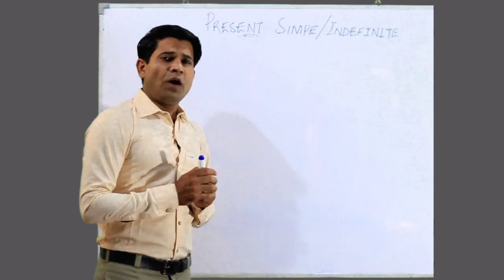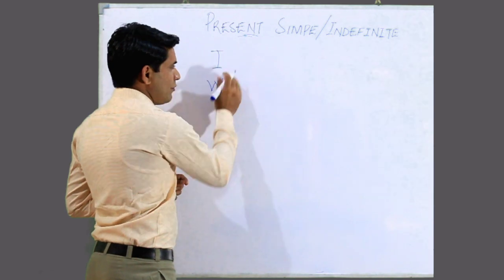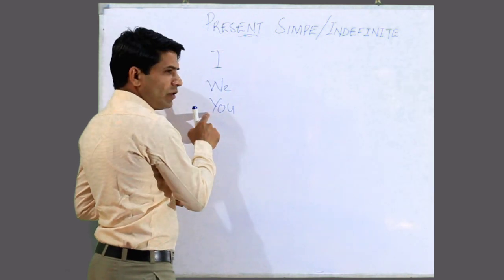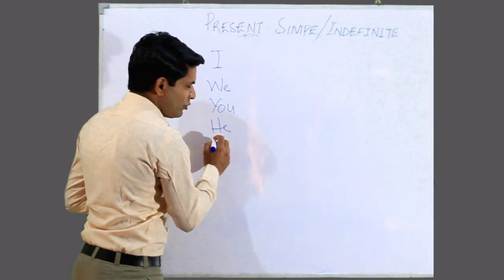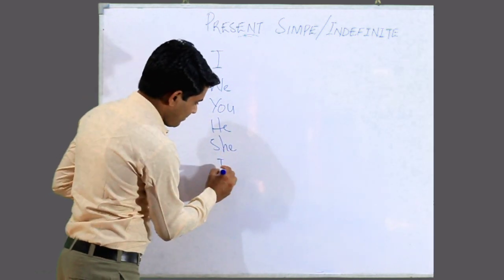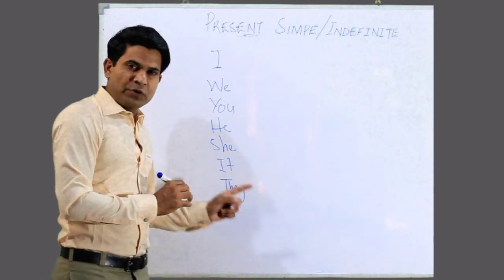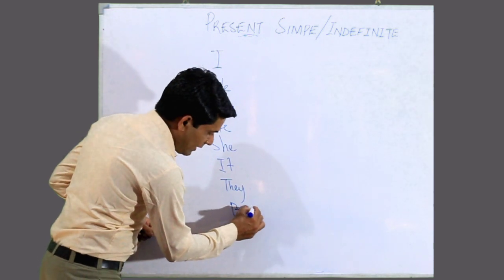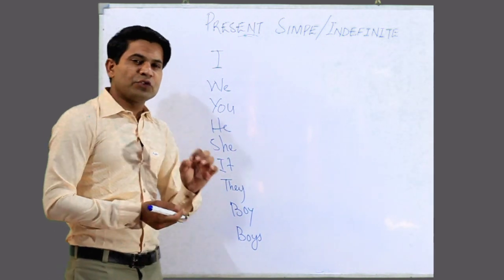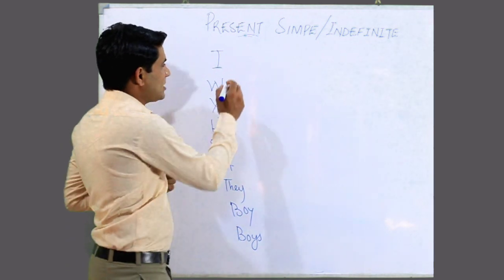Now let me add all the pronouns as subjects: I, we, first person singular and first person plural. You, which is singular and plural both. He, used for masculine gender. She, used for feminine gender. It and they. Let me add a singular noun and a plural noun as well, like boy and boys.